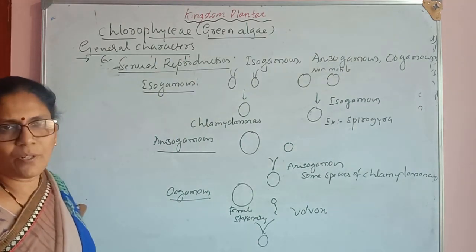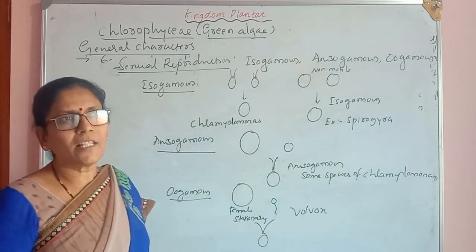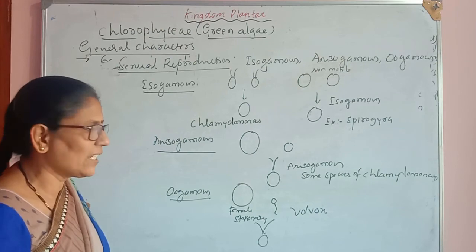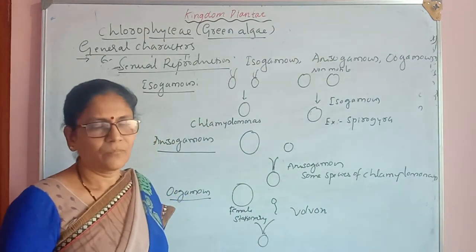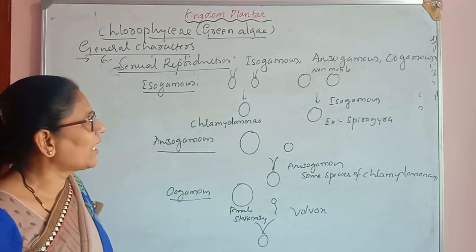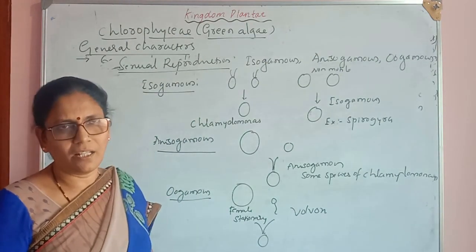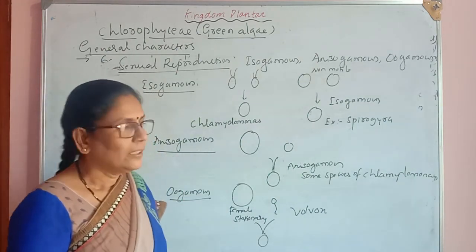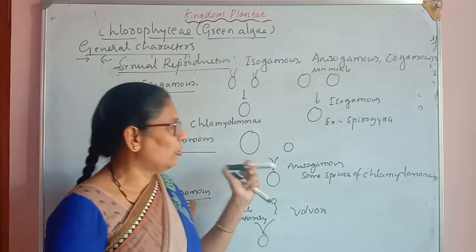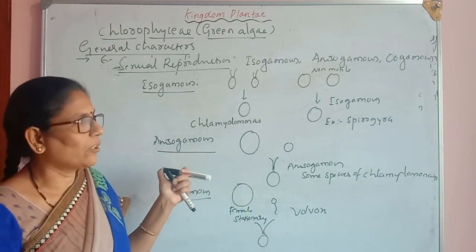Usually the green algae have a rigid cell wall, and the cell wall is made of two layers. The inner layer is made of cellulose and the outer layer is made of pectin. So these are the general characters of green algae. Examples of this group are Chlorophyceae members; already I have mentioned many examples. Spirogyra, Ulothrix, Volvox are examples for this group.